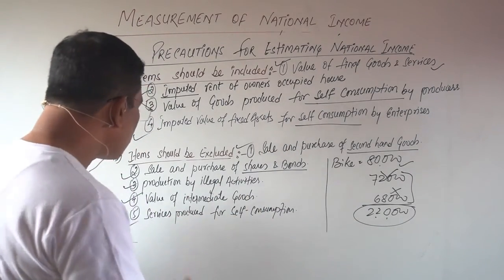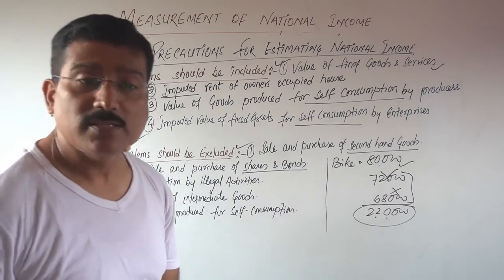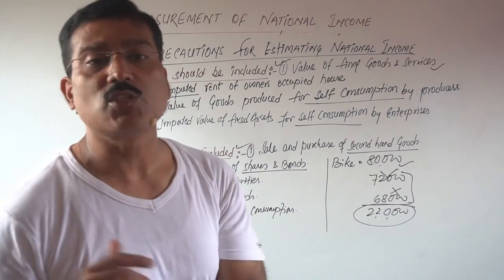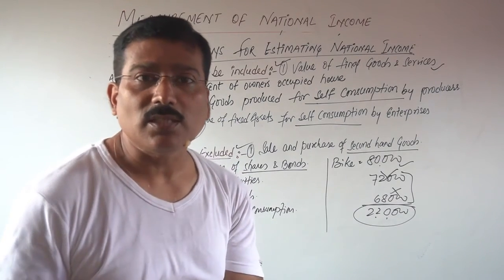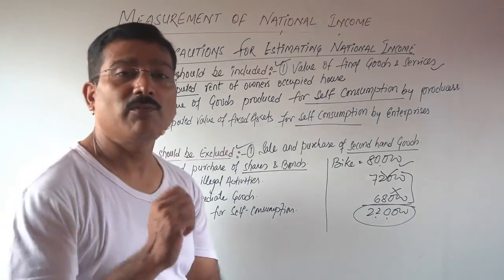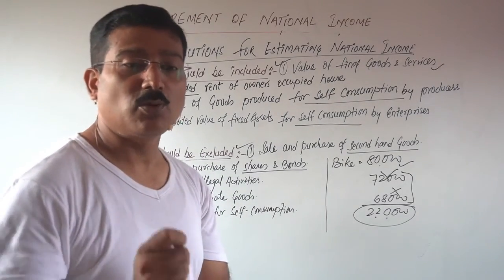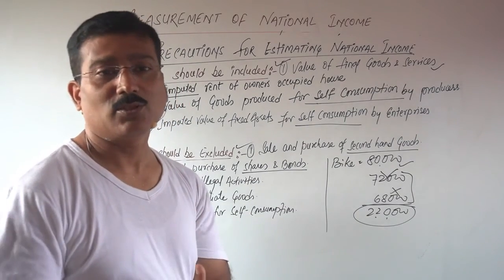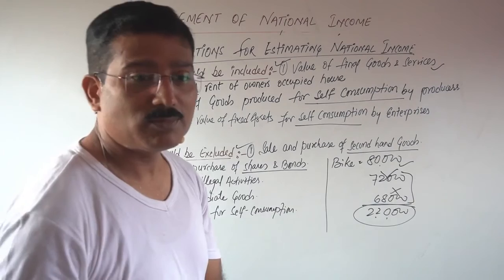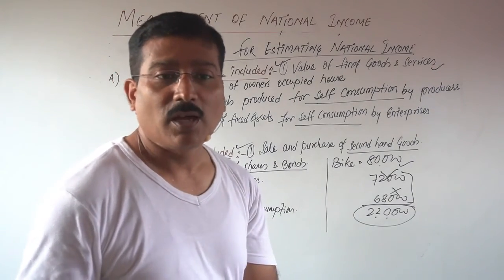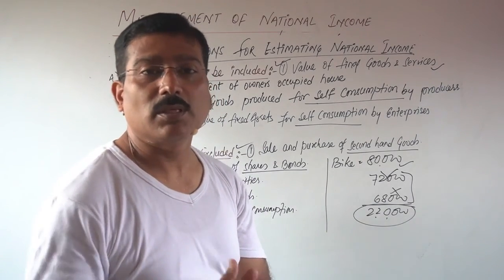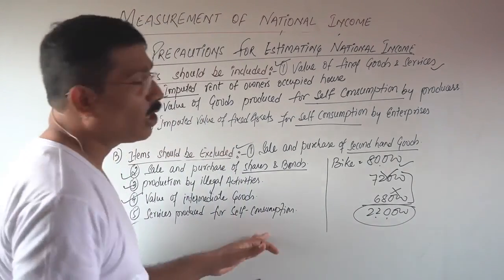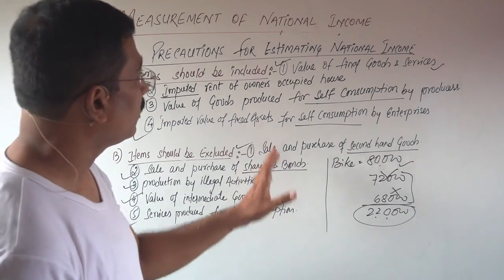And the last one, services produced for self-consumption. If a mother is doing work at home or in the kitchen, definitely she will not charge, no? She will not say, today I have fed you for rupees 40, today 80 rupees. No. If I am teaching my son, what do you think? In the evening I will say to my wife, today I taught my child, rupees 200, so please give me 200. No. So this will not be included. Very clear? So just write it down.